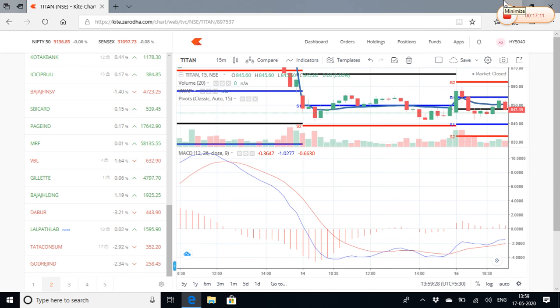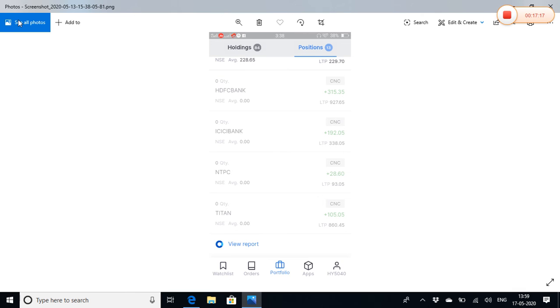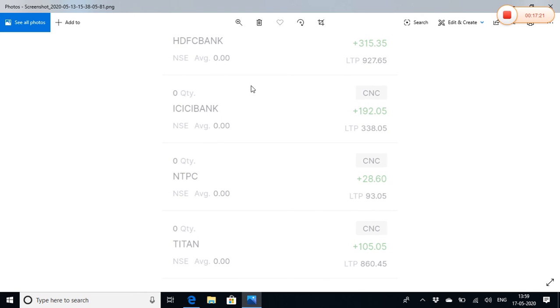Okay, last I would like to show you, this is the trade which I took on the 14th of May. I would like to share a little bit of profits which I gained. Not a large amount of profit, but a decent amount of profit for a day. So it's basically approximately 650 bucks which I made sitting at home in my AC room, and having a nice cup of coffee.